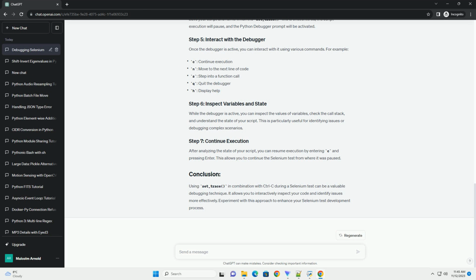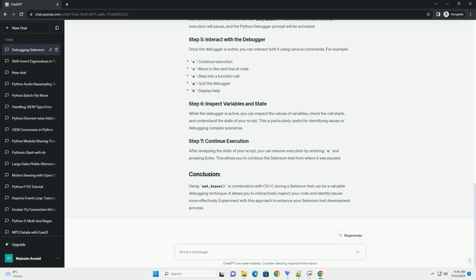Save your script and run it. When the set_trace line is encountered, the script execution will pause, and the Python debugger prompt will be activated. Once the debugger is active, you can interact with it using various commands. For example, while the debugger is active, you can inspect the values of variables, check the call stack, and understand the state of your script. This is particularly useful for identifying issues or debugging complex scenarios.